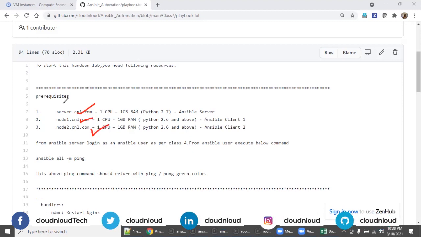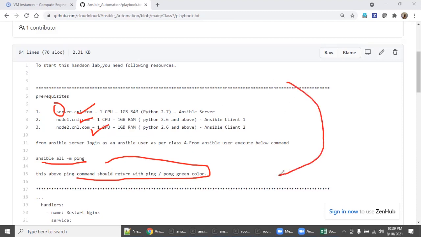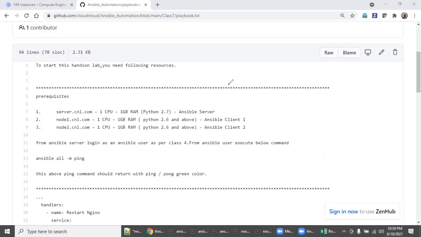If you ping from the server with ansible all -m ping, you should get a green ping pong, which means your lab is ready and you can proceed with all your hands-on. Make sure you have this setup before we proceed with this class. If you are not sure how to do this, refer to the previous classes, where we discussed in detail how to do this.